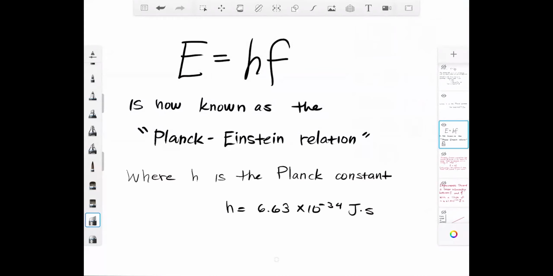So this number came from the slope of that graph that I showed you a little while ago. The linear relationship between the kinetic energy of the released electrons in the photoelectric effect versus the frequency of the incoming light gives you a nice slope of 6.63 times 10 to the negative 34. And as you can see, it's a very tiny number. And this constant is crucial and critical to the study of quantum physics. Okay, so let's look a little bit deeper into this relationship.